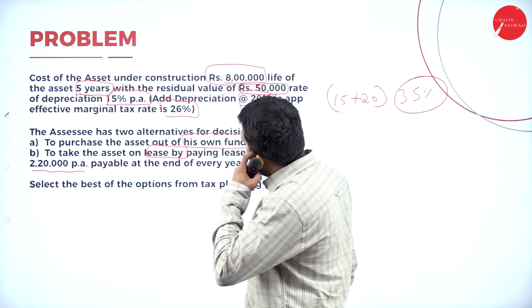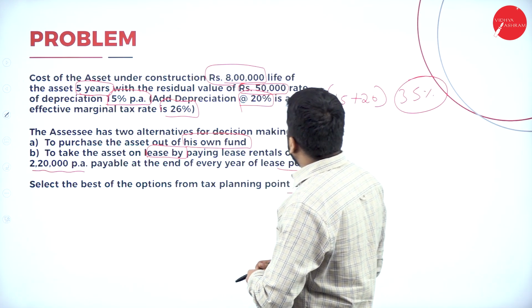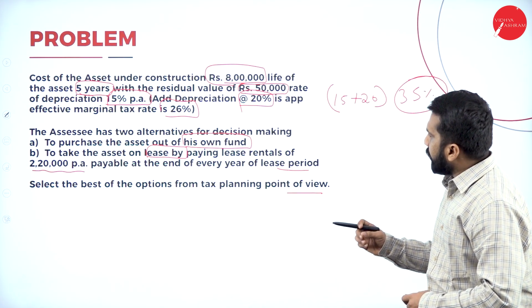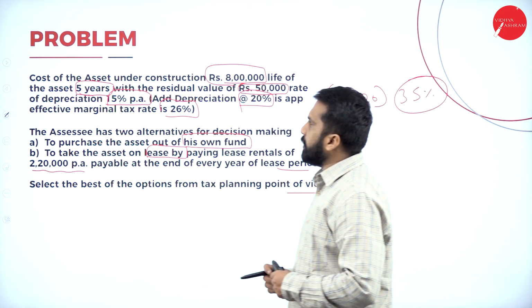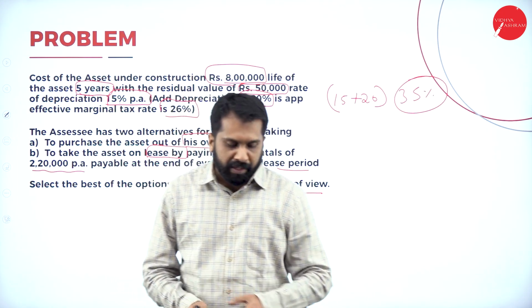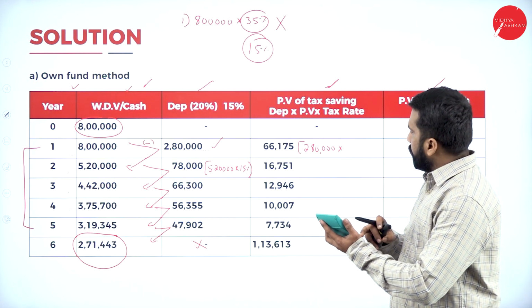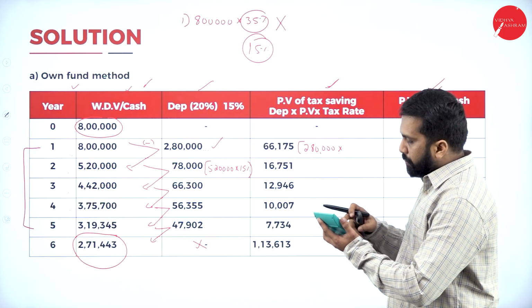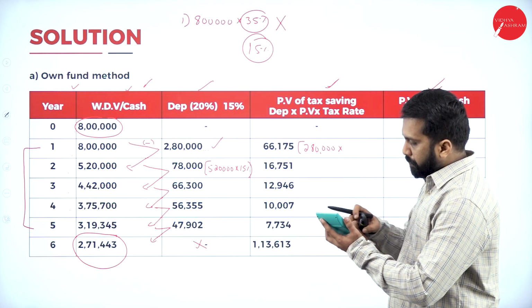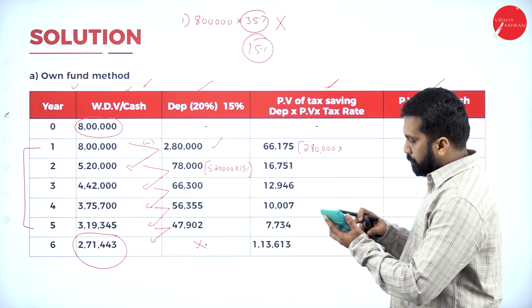The PV factor in this they have not mentioned. I think it has to be mentioned. It must be there in the question paper. So I'll give you the PV factor for this. So 2,80,000 multiplied with 26%.